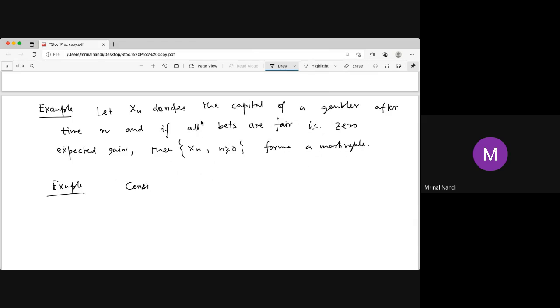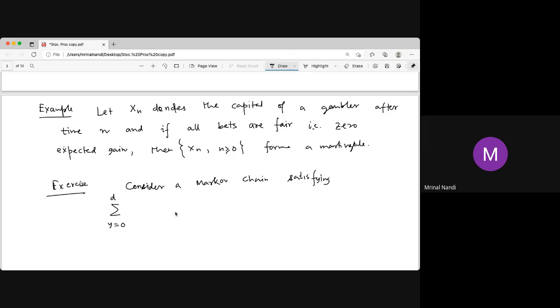Okay, so consider a Markov chain. Now consider a Markov chain satisfying this. Oh, this is not an example, sorry, it is an exercise.